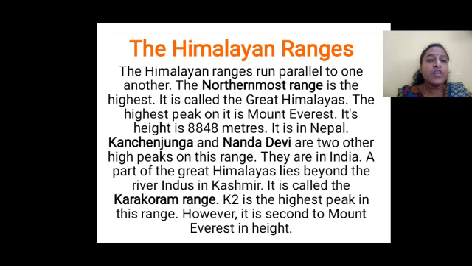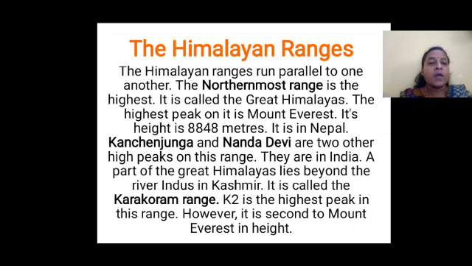A part of the Great Himalayas lies beyond the river Indus in Kashmir. It is called the Karakoram range. K2 is the highest peak in this range.